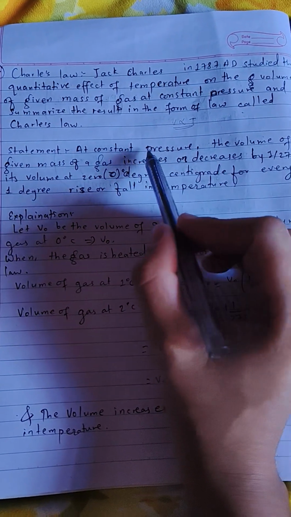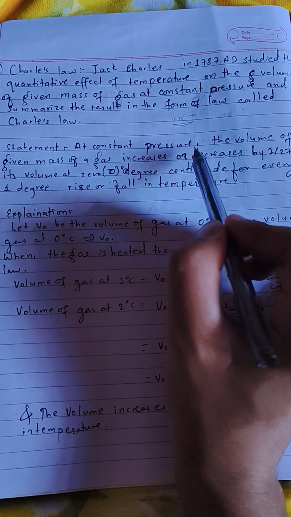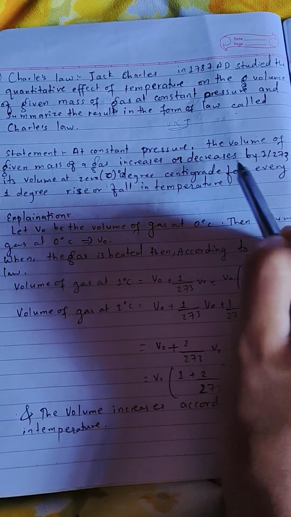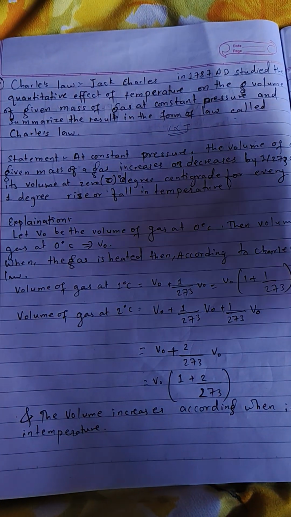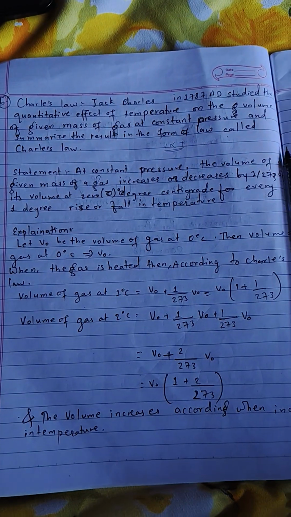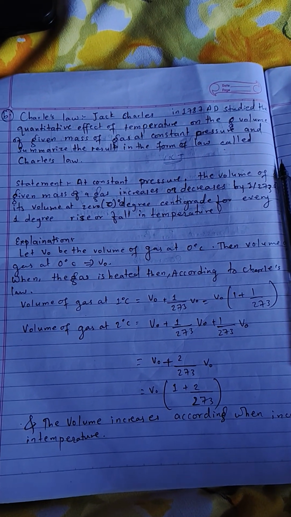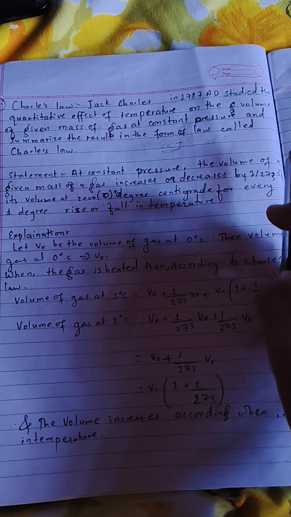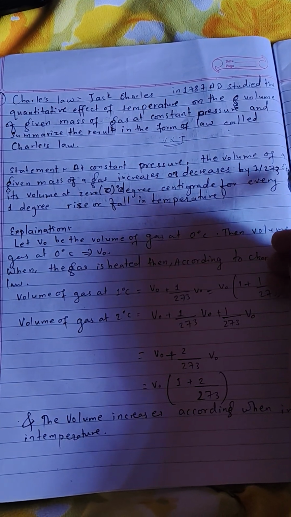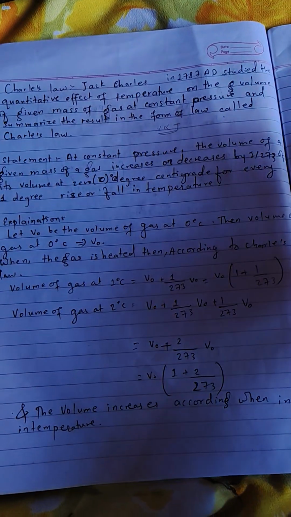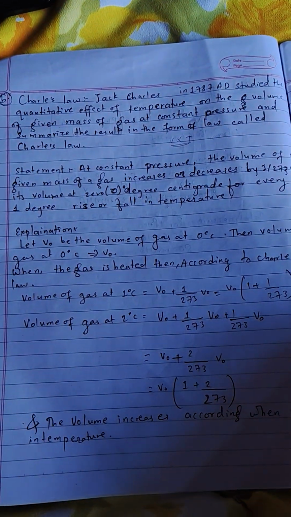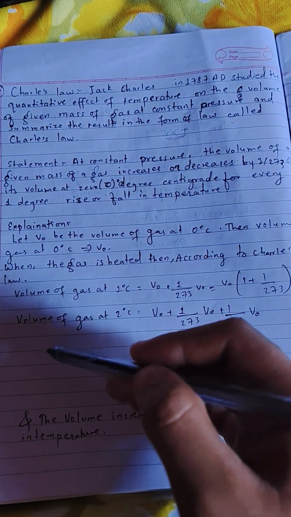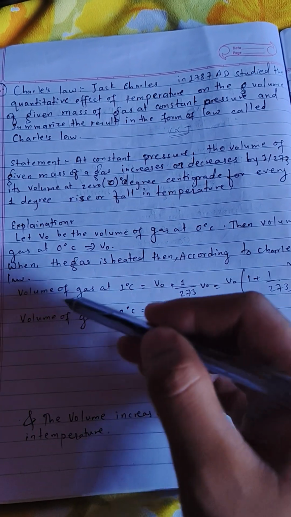This statement means if we keep the pressure constant, and let the initial volume be V0 at the temperature 0 degrees Celsius, and when we increase or decrease the temperature, then the volume increases or decreases by 1 by 273 of its initial volume at 0 degrees Celsius, which is also given here.